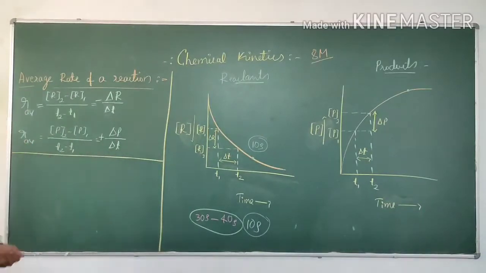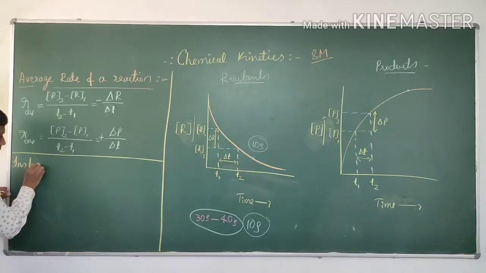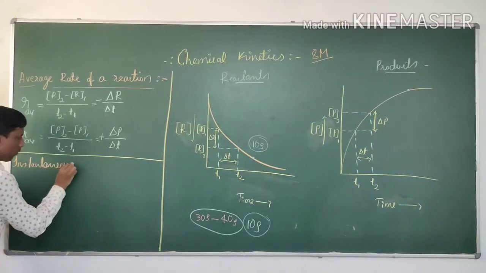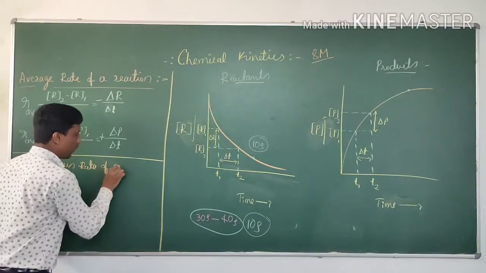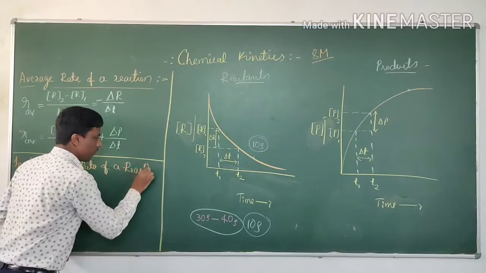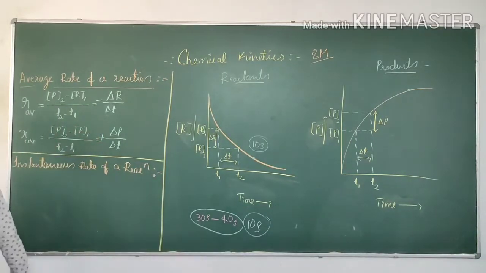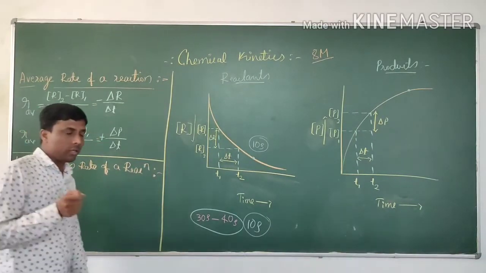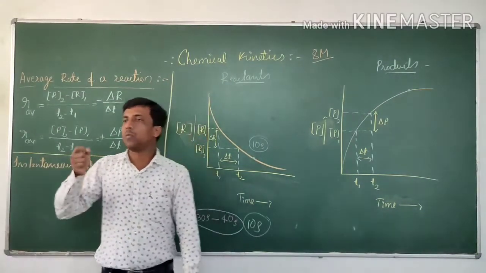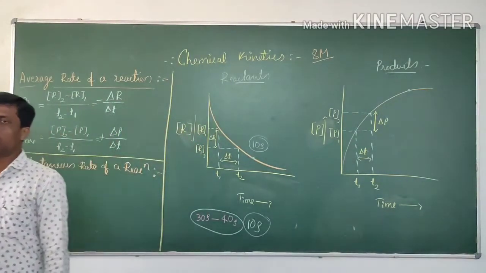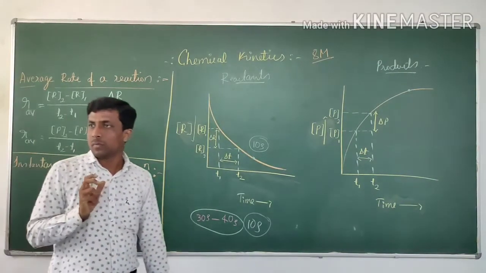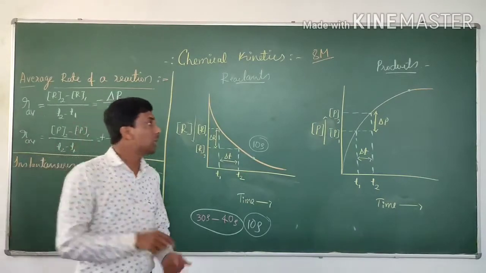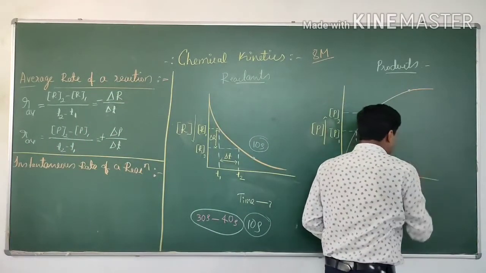That is called as what? Instantaneous rate of reaction. That is important. What is instantaneous rate of reaction? The change in the molar concentration of one of the reactants or products with time at a particular time. At a particular time point, for example 40 seconds.